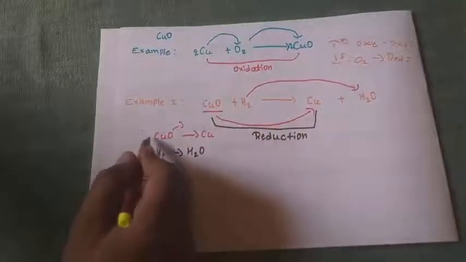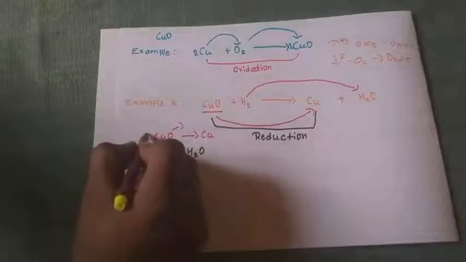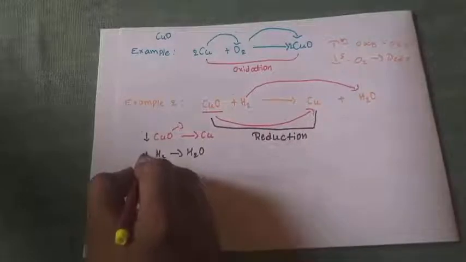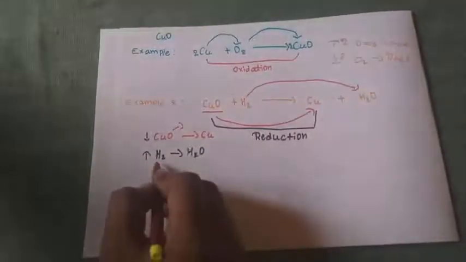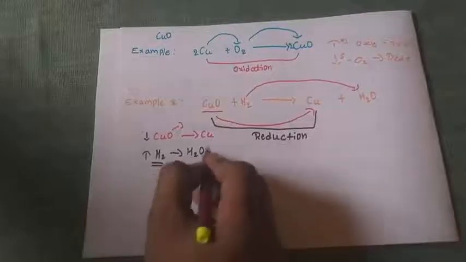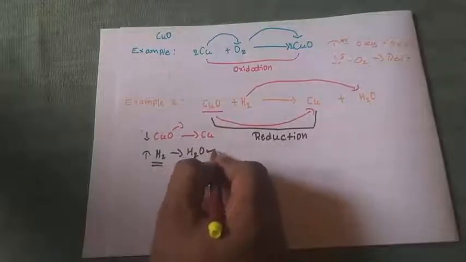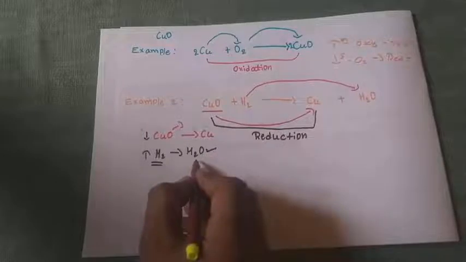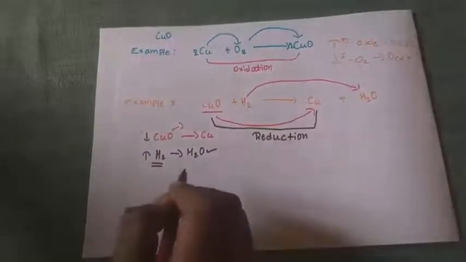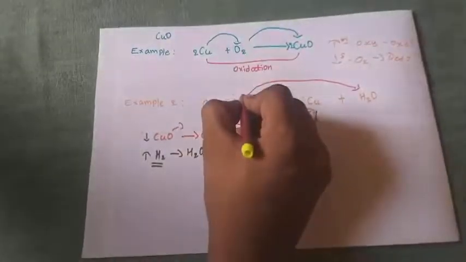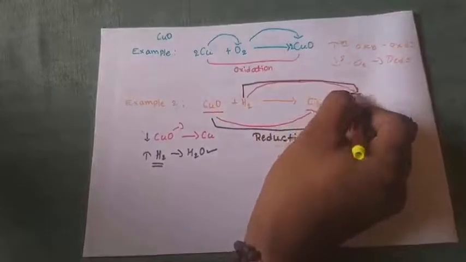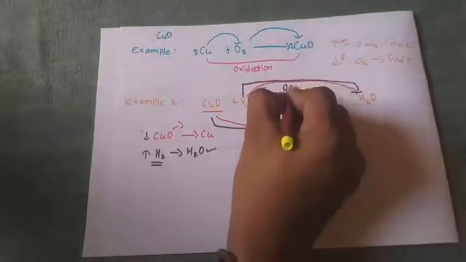In this case there is a decrease in the number of oxygen, but in this case there is an increase in the number of oxygen. Yes or no? On the reactant side, it is present in H2 state, but when the product is formed, it converts to H2O. Is oxygen gaining or losing? Hydrogen gains oxygen. When the gaining of oxygen takes place, what do we call it? We call it an oxidation.